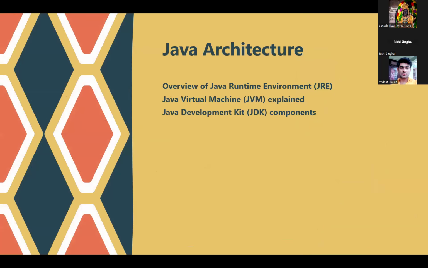Basically, there are three types of Java architecture components that we need to know. The first one is JRE, that is Java Runtime Environment, JVM, Java Virtual Machine, and JDK, that is Java Development Kit. These three are the basic components that an individual must know.